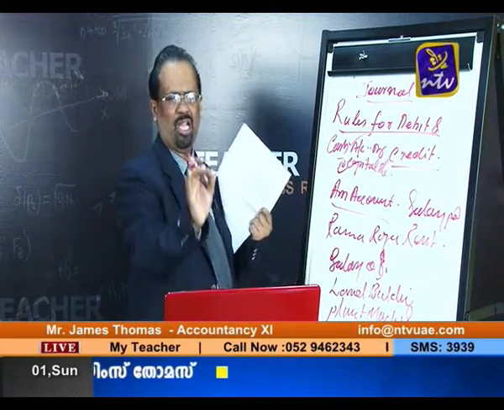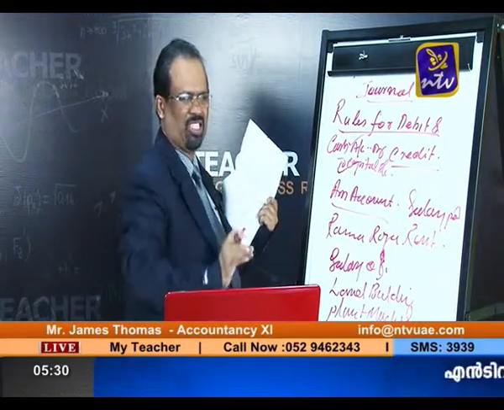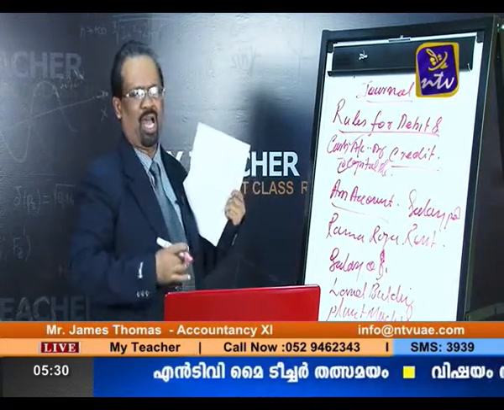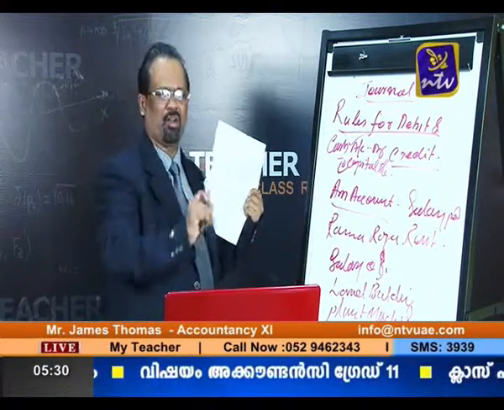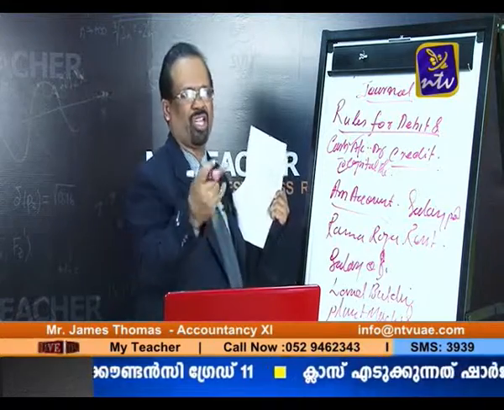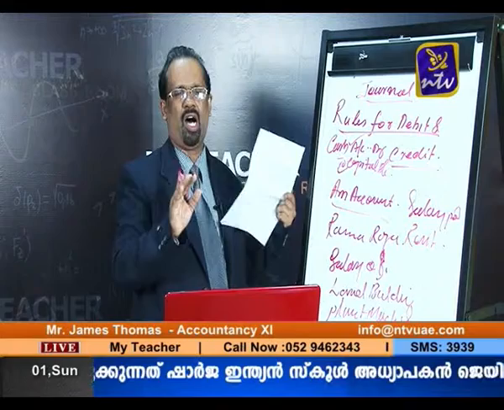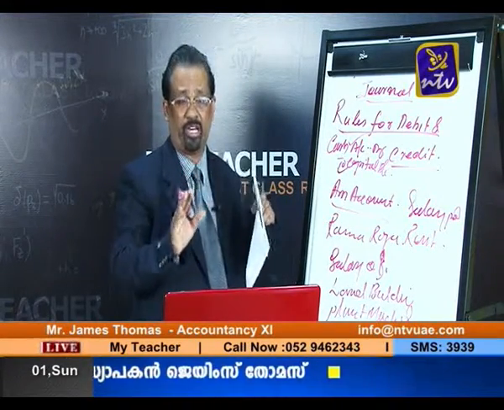In our first journal entry, the cash is coming into the business. And second, as per our modern concept, the cash account is an asset. Asset account is increasing. If the assets are increasing, we are debiting.